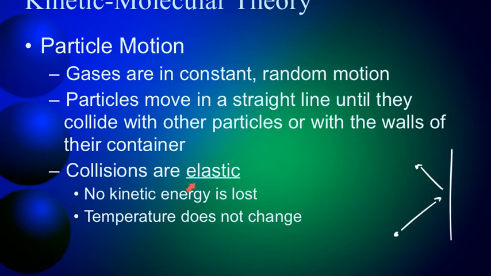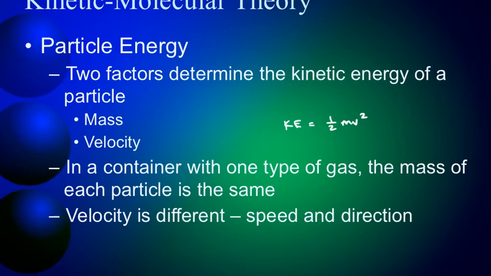You might have heard that term before, probably describing like a rubber band, but at least in the science world, elastic means it's a collision where no energy is lost. Energy is conserved. So, for this reason, the temperature should not change, okay? If a fast particle hits a slower moving particle, it will make the slower moving particle speed up and the faster one slow down. And there's masses involved as well, but the idea here is that no energy is lost during these collisions. They are elastic.